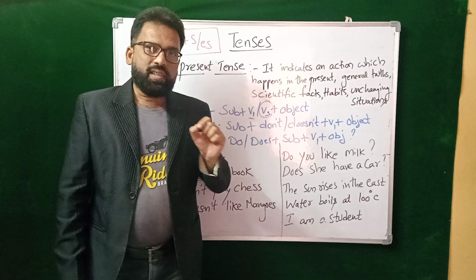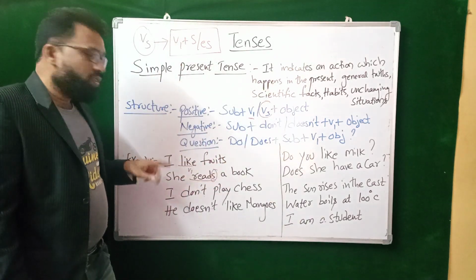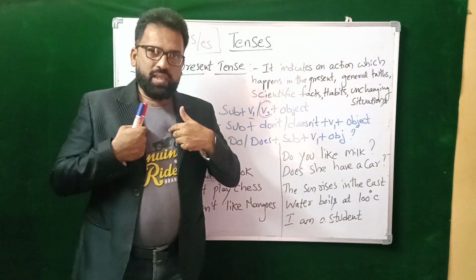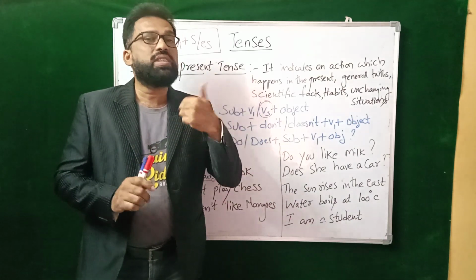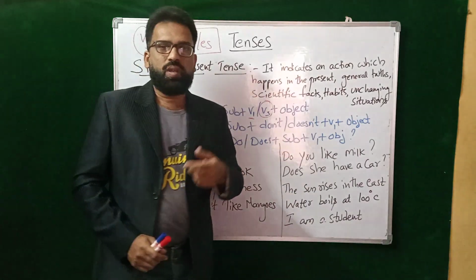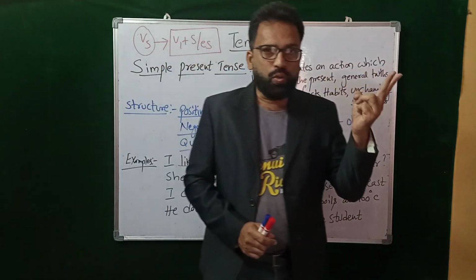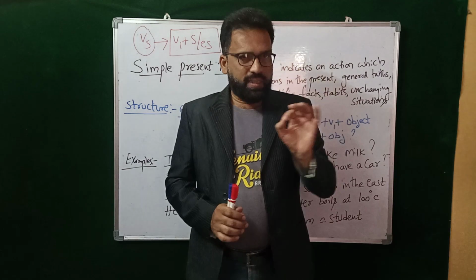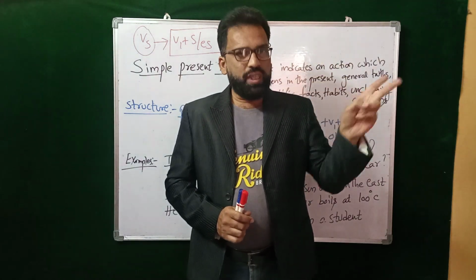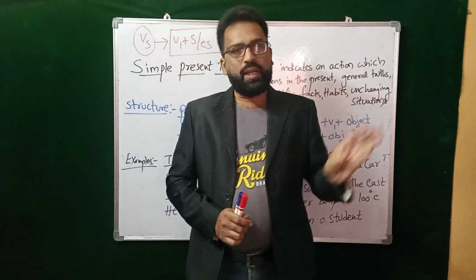Right? But for I, we, you, and they, we don't use doesn't. We use do form. I do, we do, you do, they do. Got it? Present tense. I do, we do, you do, they do.